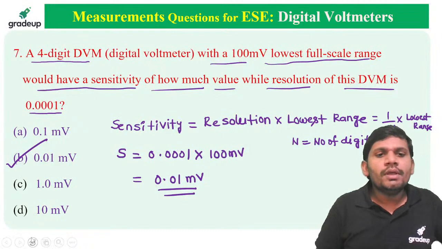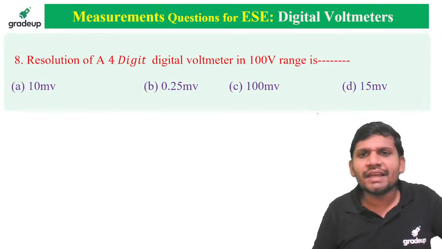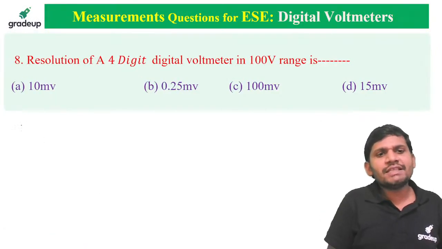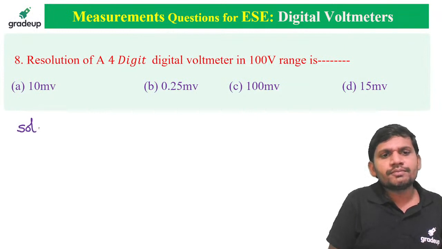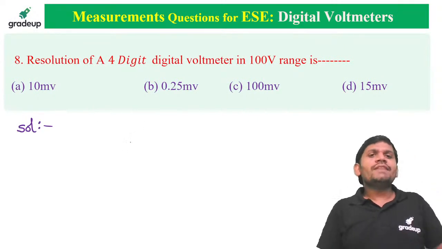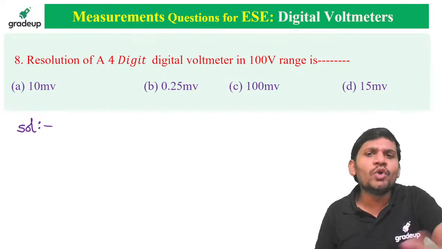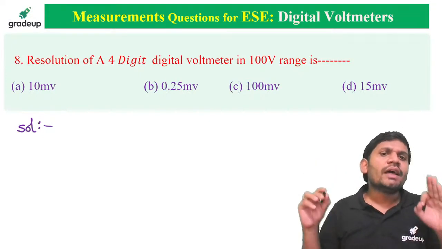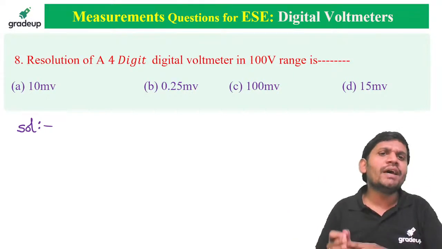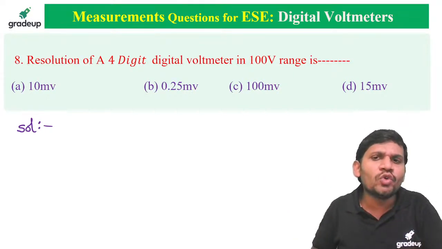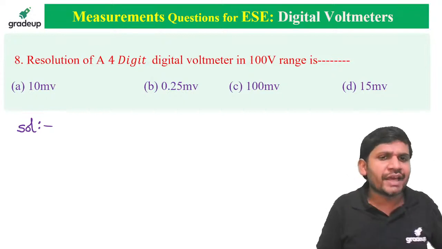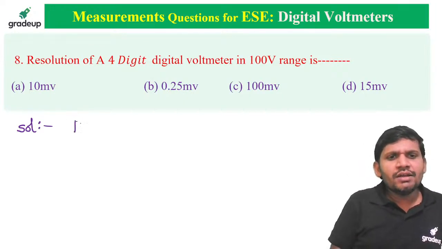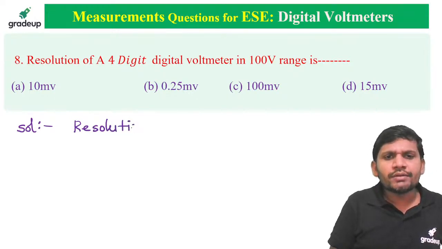The next question is displaying on the screen. Can anybody answer this? Quick. Just now I gave this formula. What is the resolution of a 4-digit digital voltmeter in 100 volts range? How to write resolution, sir? Resolution in a given range.